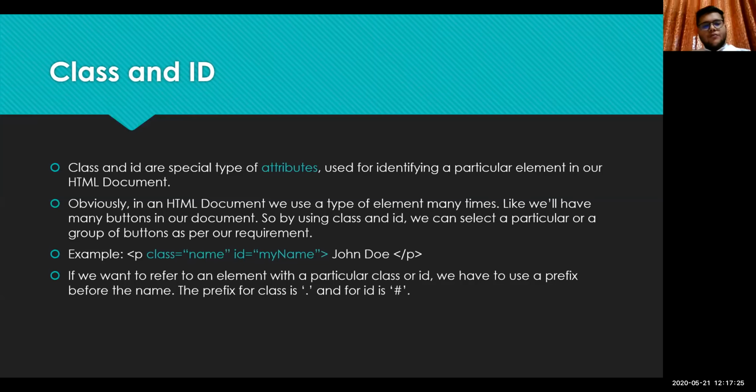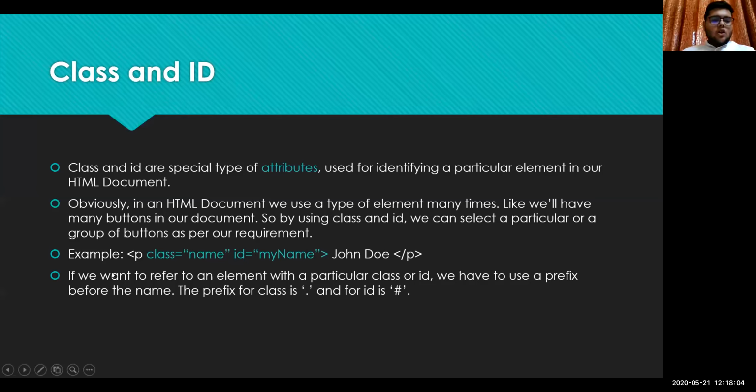Now, an example of this can be the p tag we talked about before, right? In the p tag there is this opening p tag and this closing p tag. What we have done is given this p tag a class and an ID. Okay, so whenever we want to style this differently, we can use this class name or this ID name. Or if in future we want to use JavaScript for this, we can use this class name or this ID name.